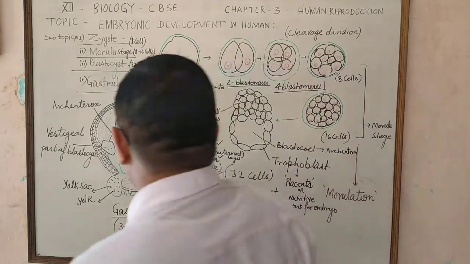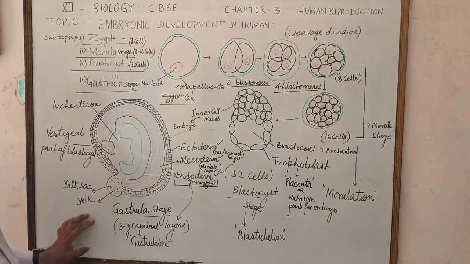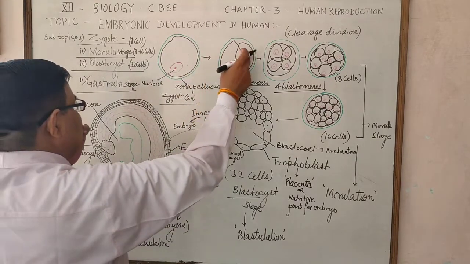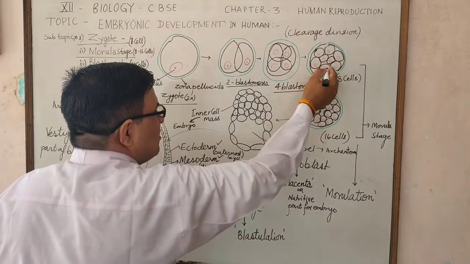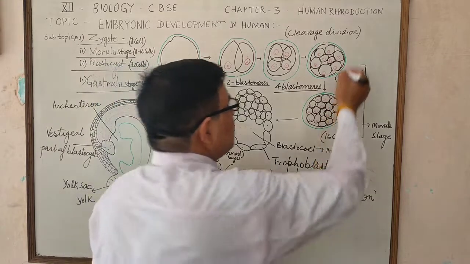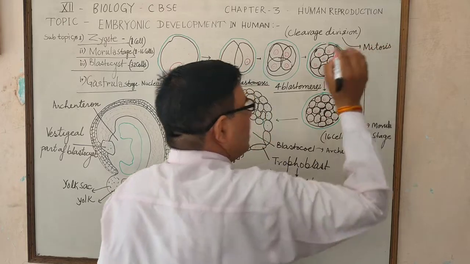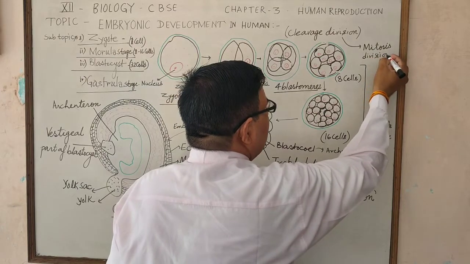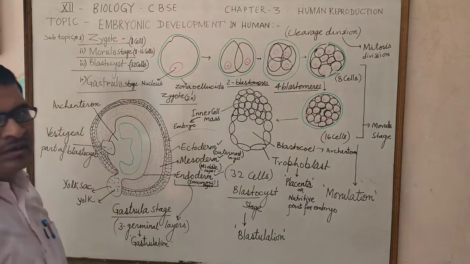Cleavage division is a type of division in which the number of cells increases, like from 1 cell to 2 cells, from 2 cells to 4 cells, from 4 cells to 8 cells, from 8 cells to 16 cells. Like in mitosis cell division, generally the number of cells increases twice after each division.